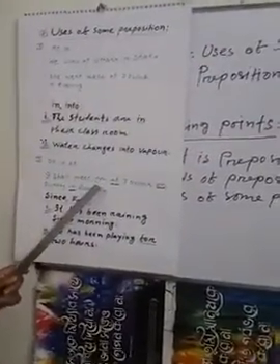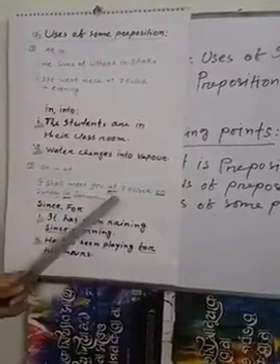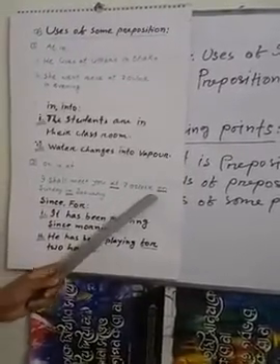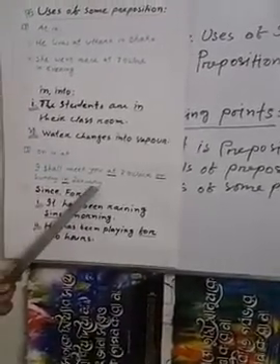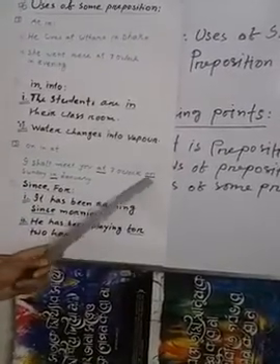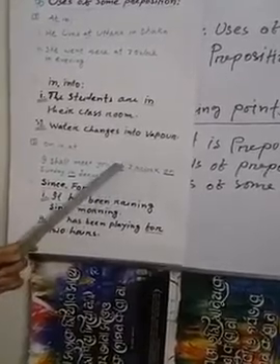I shall meet you at 7 o'clock on Sunday in January. See, my dear student, here at the small time or fixed time we use at, before the day we use on, and before the month we put in. That's why, where we use on, in, at, I think it is clear to you.